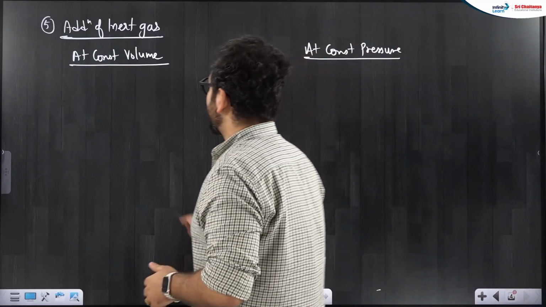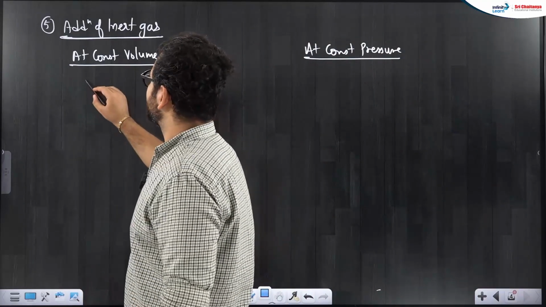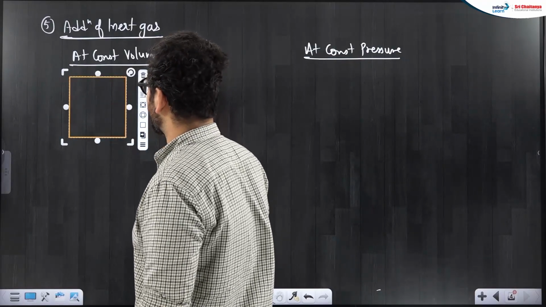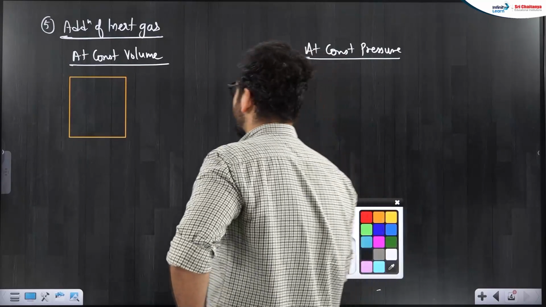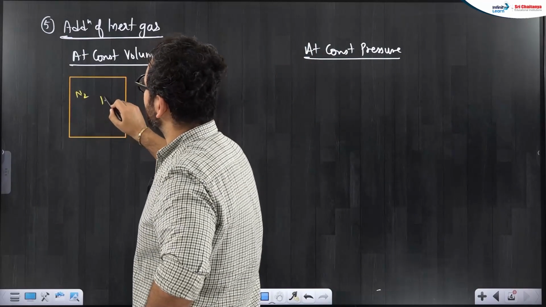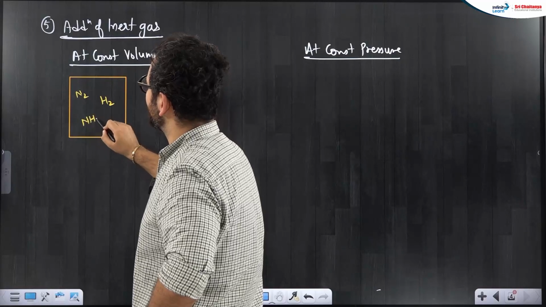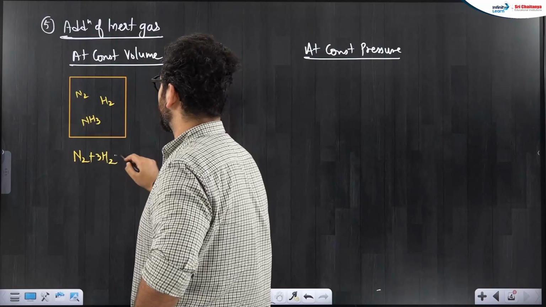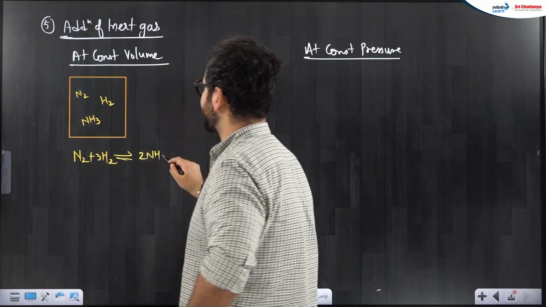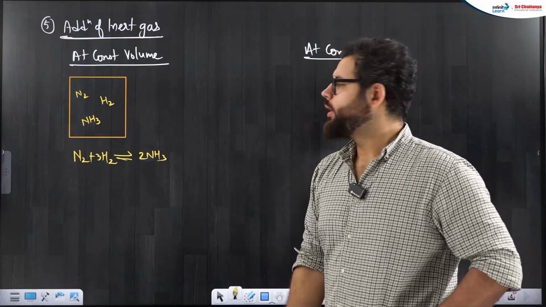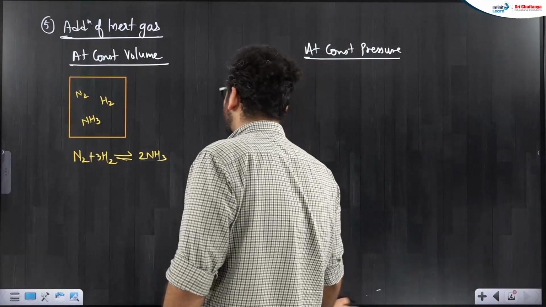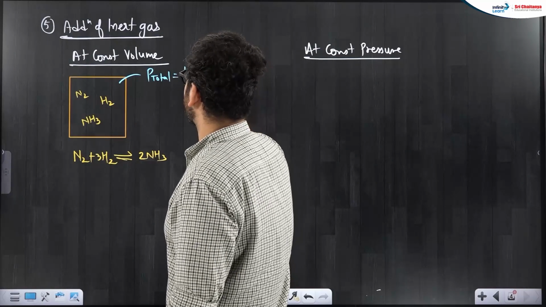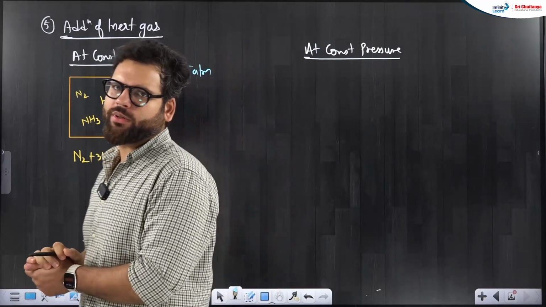So let's say I have a reaction at equilibrium right now, and the reaction is in a closed vessel without any movable piston. Reaction has nitrogen gas, hydrogen gas, ammonia gas. They are all at equilibrium, N2 plus 3H2 giving you 2NH3. This equilibrium is there. Okay. Now let's say total pressure of the system, P total, is 5 atm. Okay, just randomly I am taking one number.